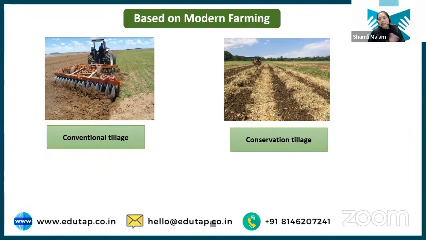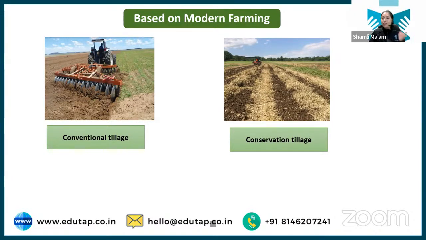So that's why we need to shift to conservation tillage. Scientists have said, why are we opening the entire land when we need to sow the seed on a particular place only? What if we open up the land only at the place where we want to sow the seed? That type of tillage operation is known as conservation tillage, where we are focused on conserving the soil.